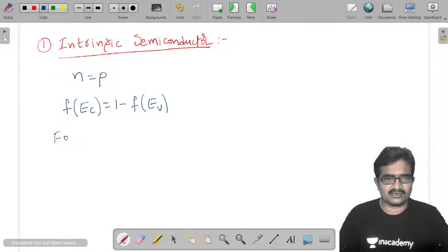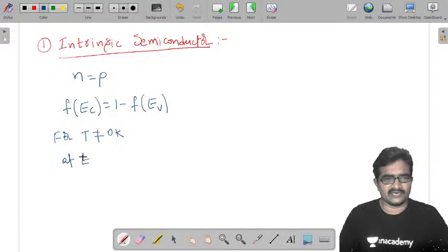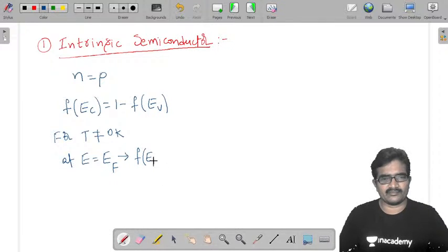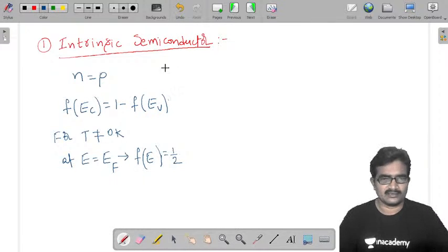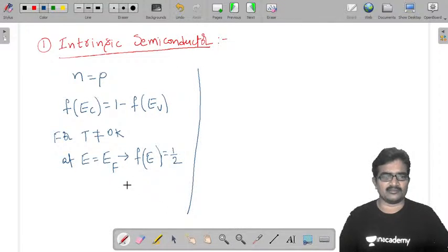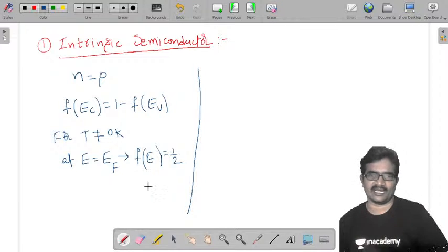For T not equal to 0 Kelvin, at E equal to EF, F of EF becomes 1 by 2. Just write F of E equal to 1 by 2. Now based on this information, I am going to represent the energy band diagram.